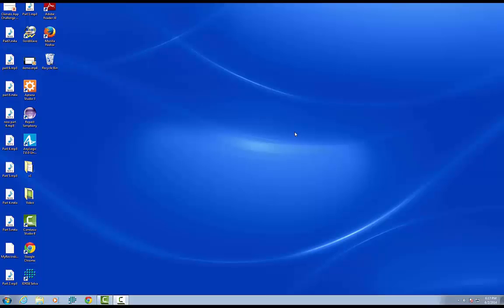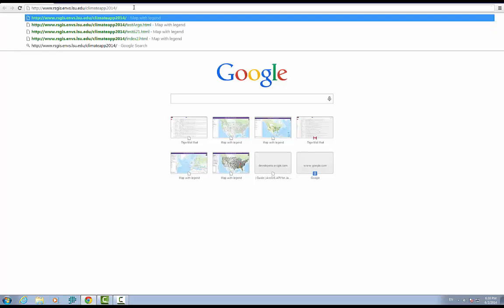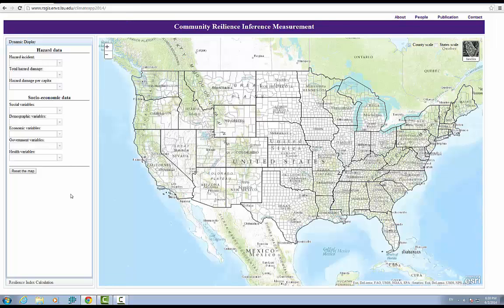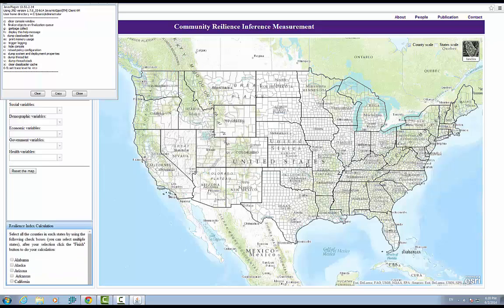You need to have Java installed in order to get the application to work. Suppose you have already installed Java. Open your browser and type the URL of our app in the address bar at the top left corner in your browser. We have successfully tested it in Internet Explorer and Google Chrome. Our software only supports Windows systems at this point. After the page is loading, you will receive an alert telling the application is blocked by security settings. Click OK to dismiss this dialog.